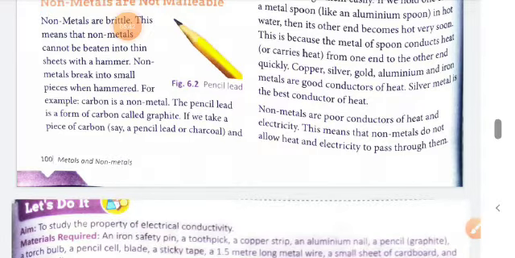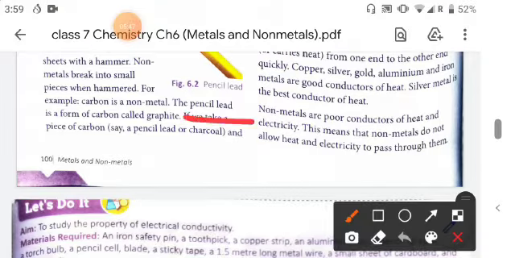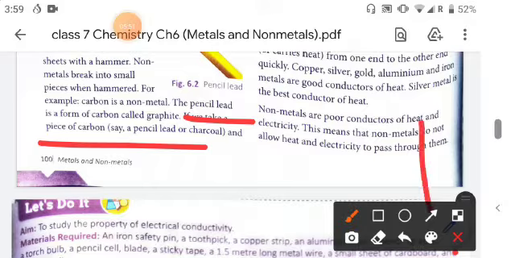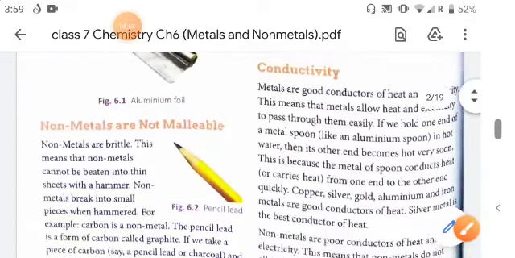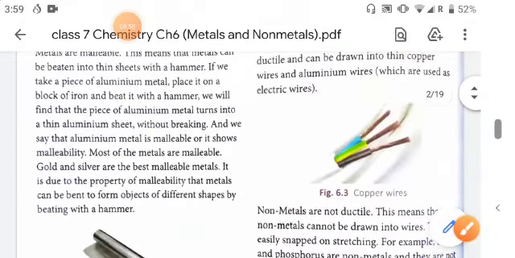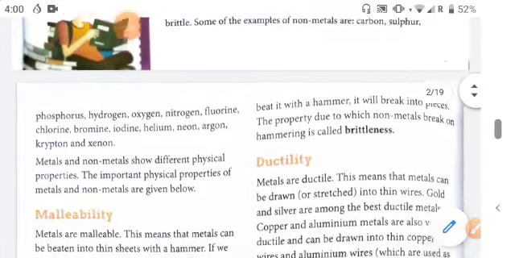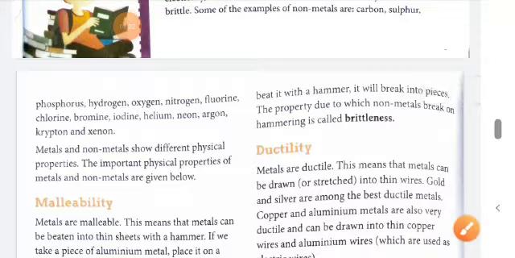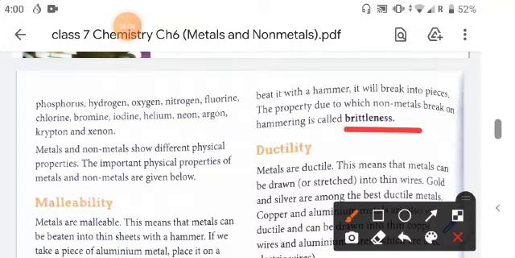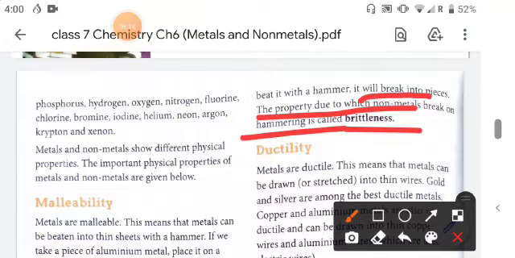Carbon is also a non-metal. If we take a piece of carbon or pencil lead or any other non-metal and hammer it, it will only break. It will not be converted into a sheet, so it is brittle. The property due to which non-metals break on hammering is called brittleness.